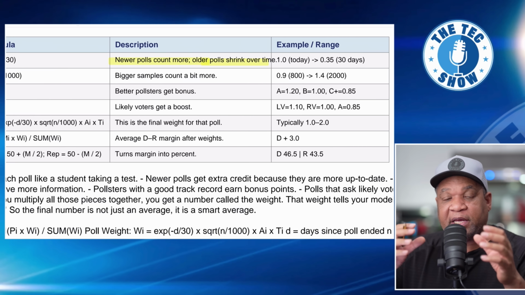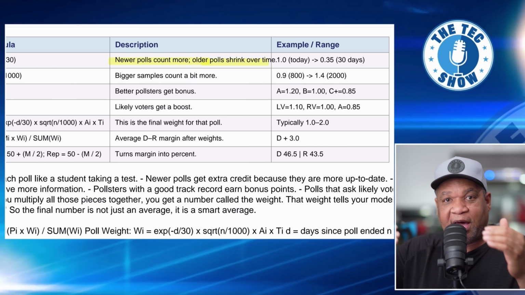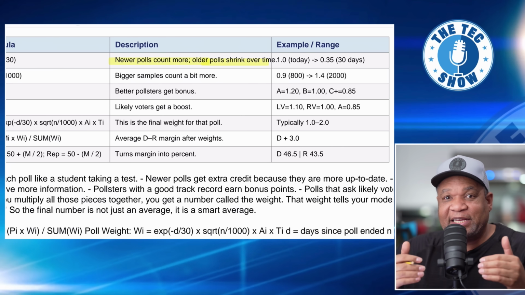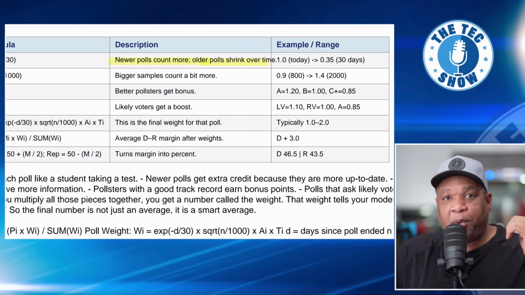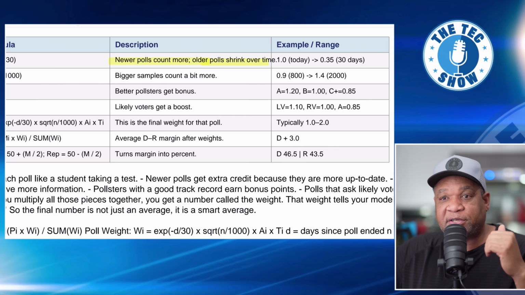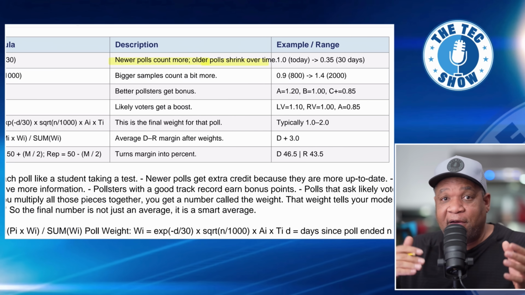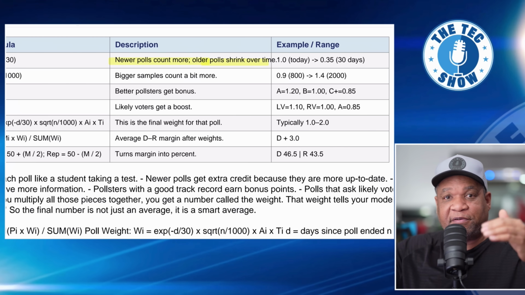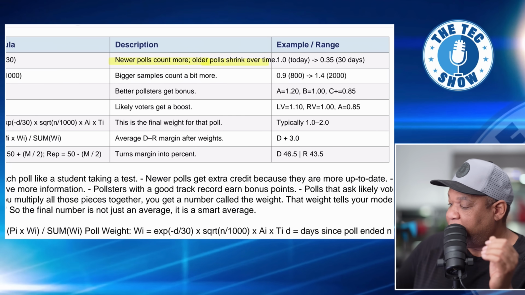And I think it's good because it will give those later polls more weight, since they have more information, like the economy and all the latest information. I think that should be weighted higher than a poll that was done 20 days ago, because 20 days ago we were in a different time, especially right now. When you watch the news, every day there's a series of different stories going on. And so the recent polls should carry more weight. And so that's what they're doing here.